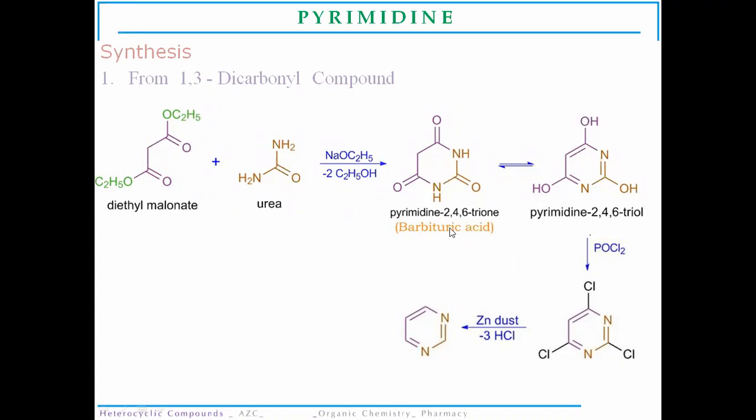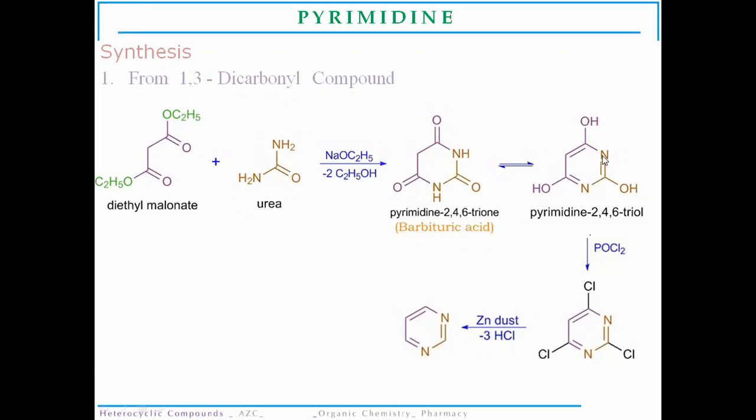So we can synthesize an intermediate molecule containing barbituric acid as a fragment. This barbituric acid is nothing but a pyrimidine 2,4,6 diol. So when the pyrimidine molecule is associated with the 2,4,6 trione, this is known as barbituric acid.